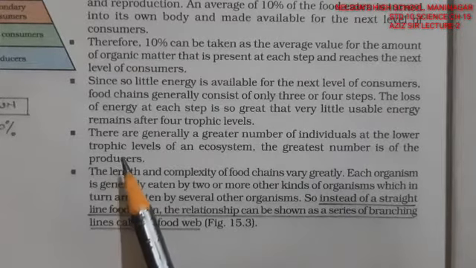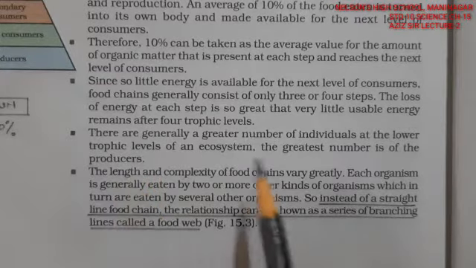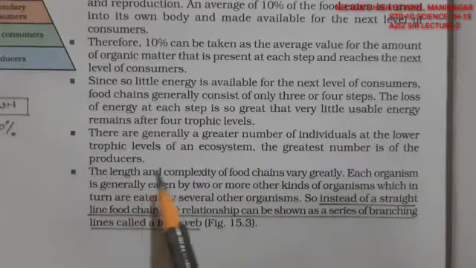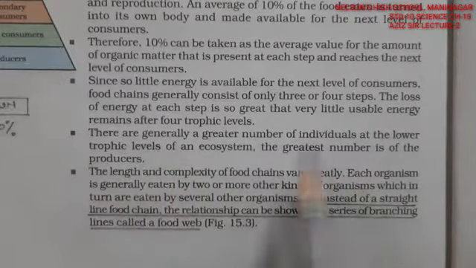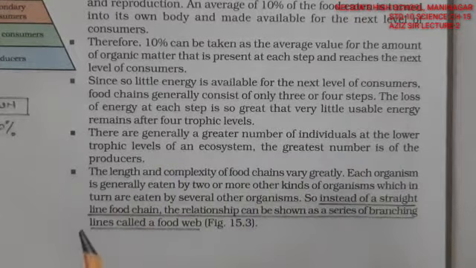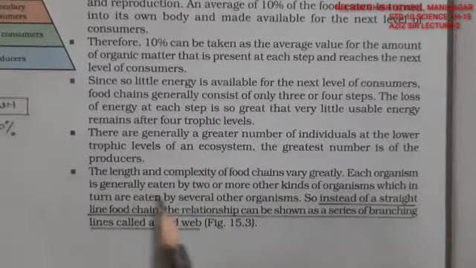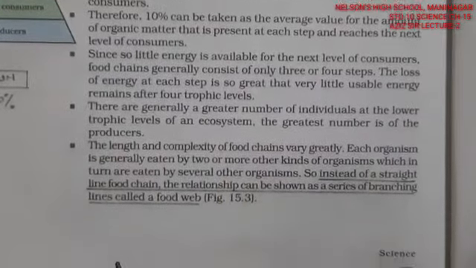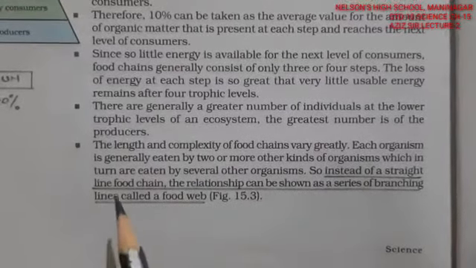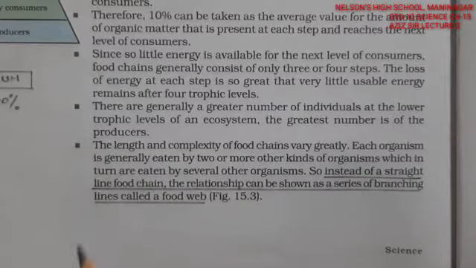Naturally, we cannot survive in so much of amount. There are generally a great number of individuals at a lower trophic level, right? So naturally, they are very less in number, and the lower trophic levels, that is primary consumers, are very large in number. It's a common and understood thing by the cycle itself.